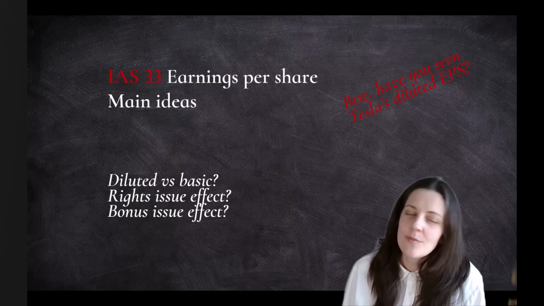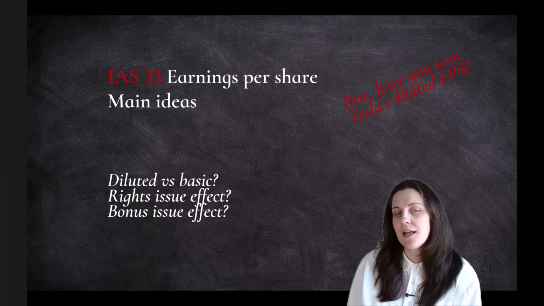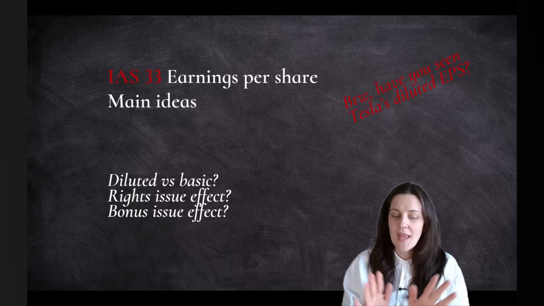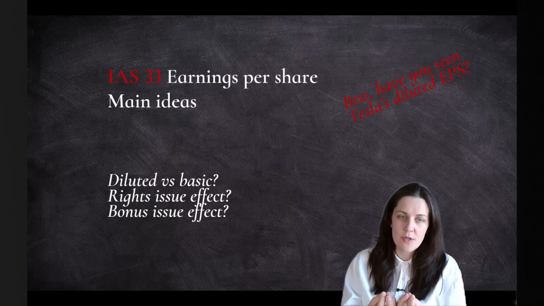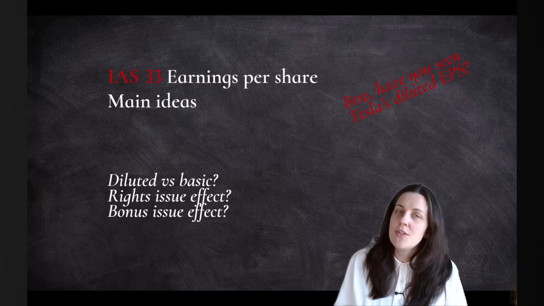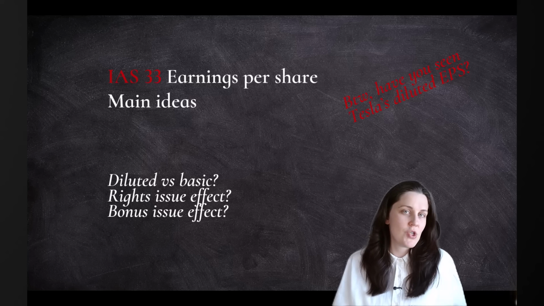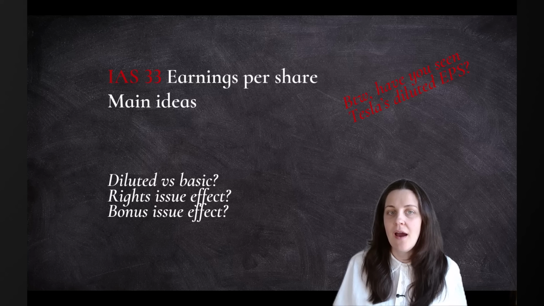And the standard is important because of the other part of it, where we have to calculate diluted earnings per share. So, diluted earnings per share. It's not about what we have now, but what we are going to have in future if we have some shareholders that appear out of nowhere.